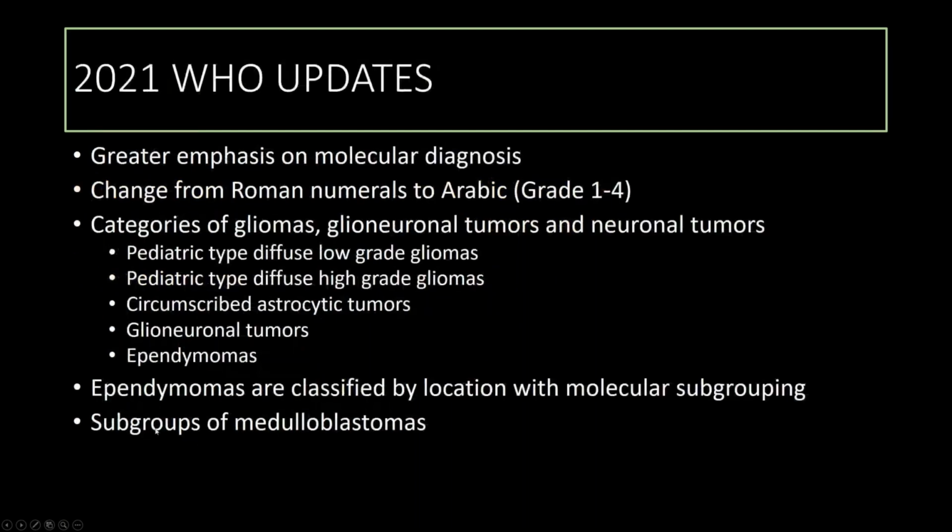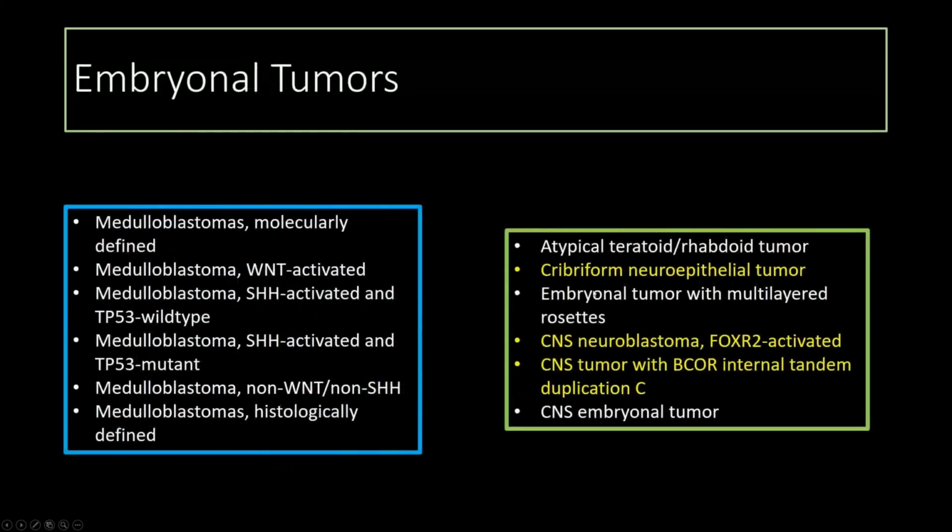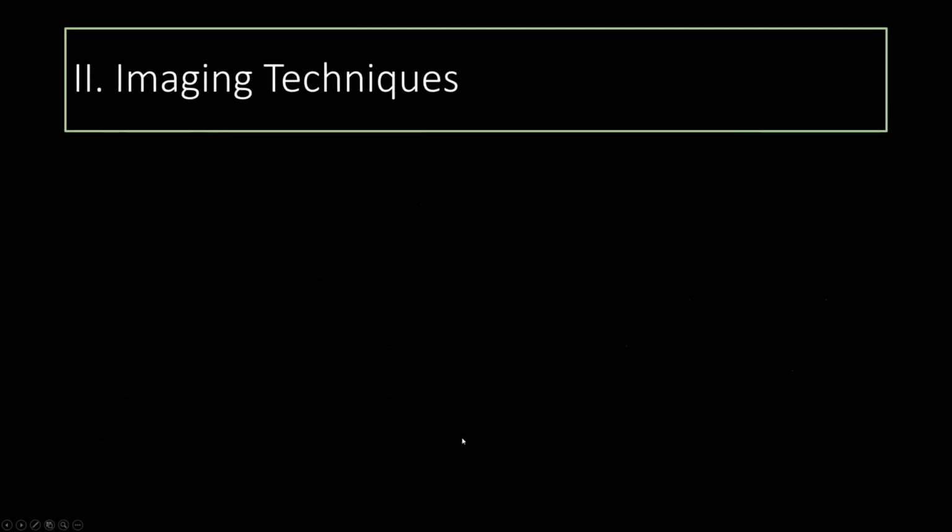Finally, there are subgroups of medulloblastomas that are included and new embryonal tumors. If we look at those categories, you can see that three new embryonal tumors were added: cribriform neuroepithelial tumor, CNS neuroblastoma, and CNS tumor with BCOR internal tandem duplication. And then the medulloblastomas are also broken down based on molecular subtype.